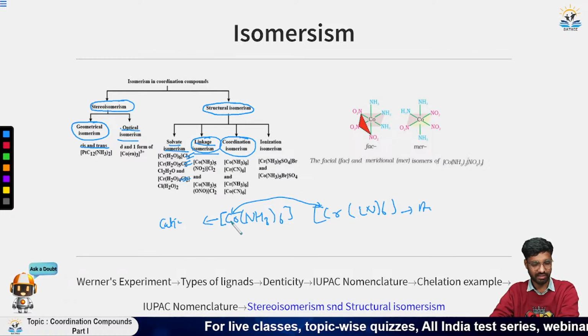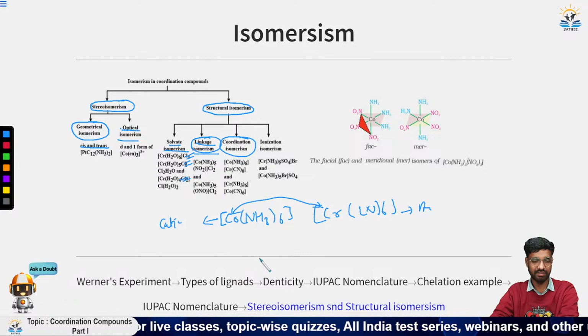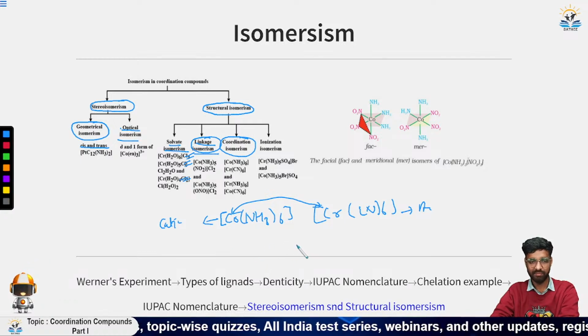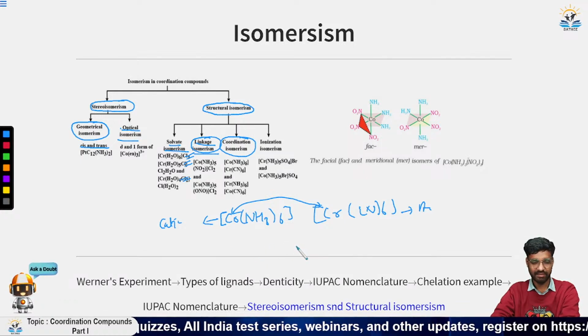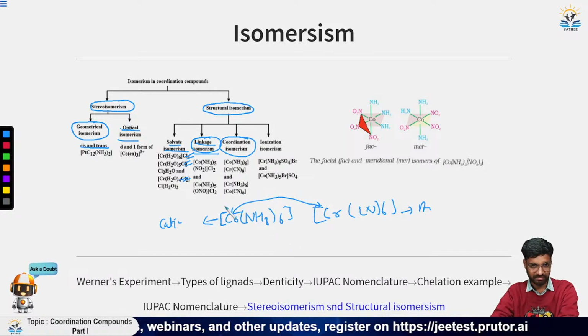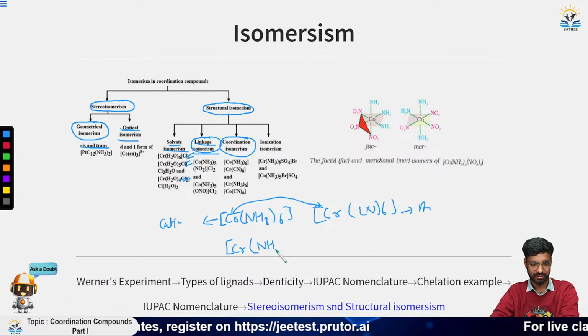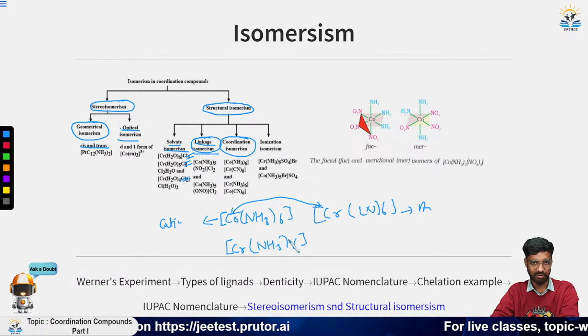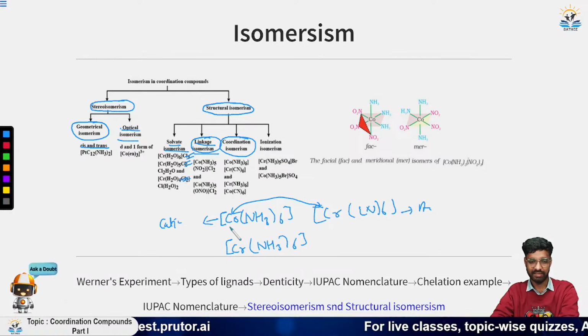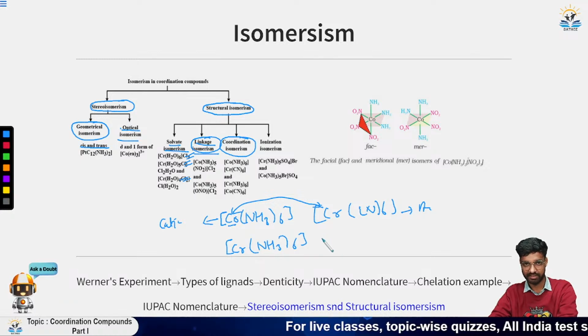Now, if the metal ions are interchanged, the molecular formula will be the same, but the metal ion in the cationic part will be interchanged with the metal ion in the anionic part, and we will get this second coordination compound, which is [Cr(NH3)6]. Now Cr is attached to NH3, whereas initially Co was attached to NH3.